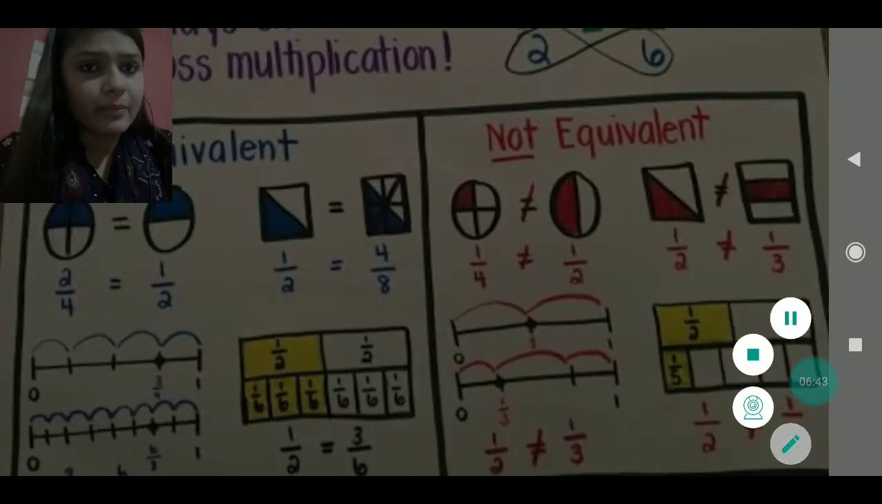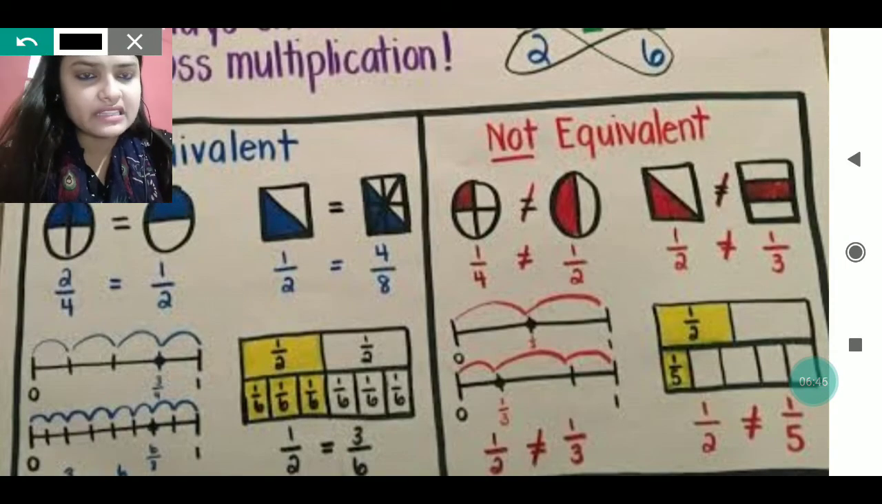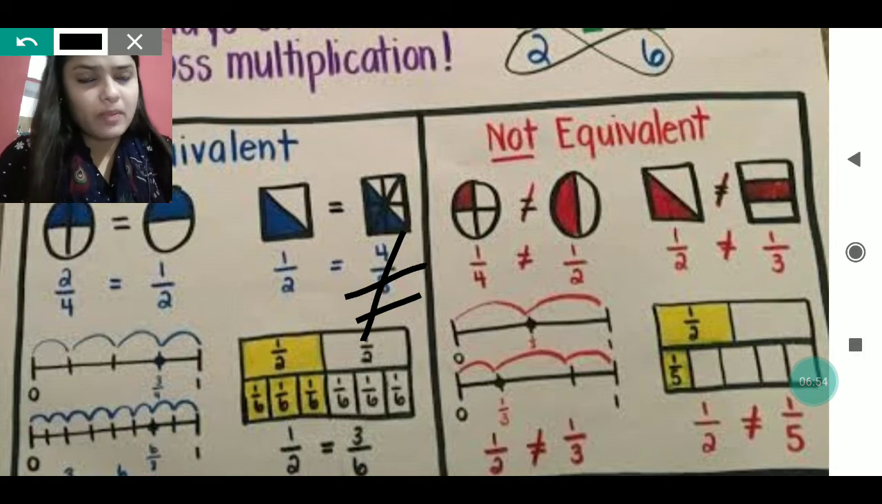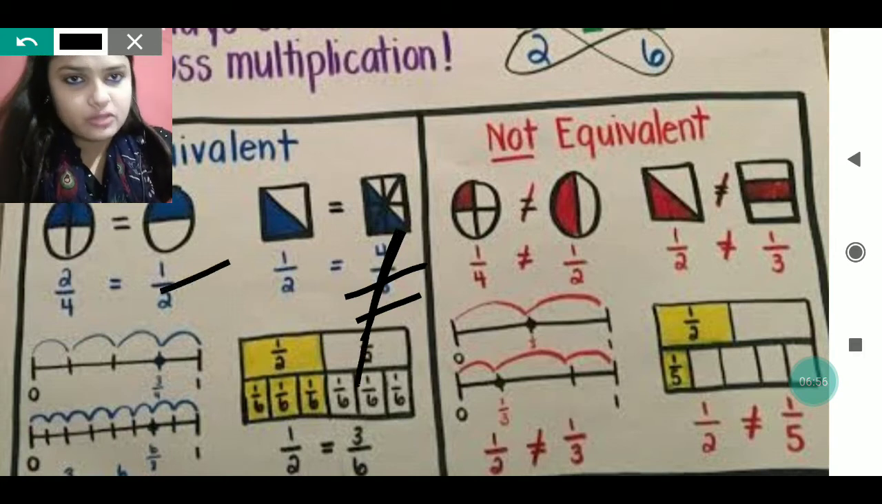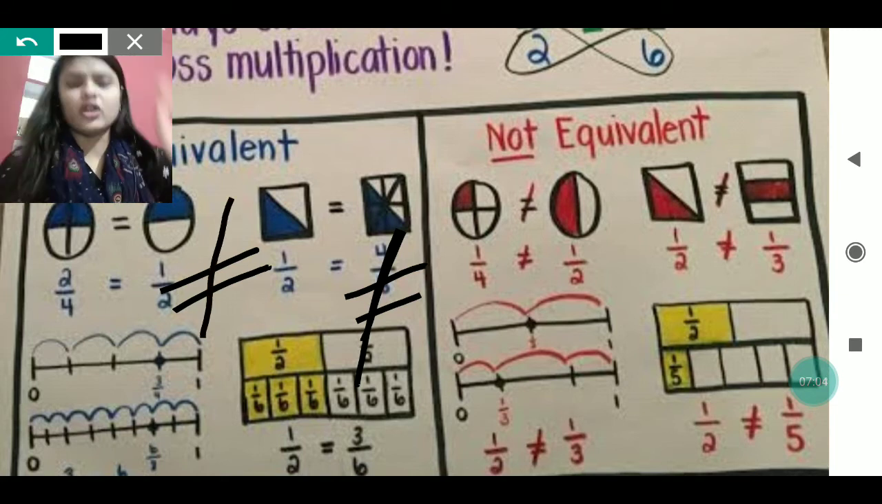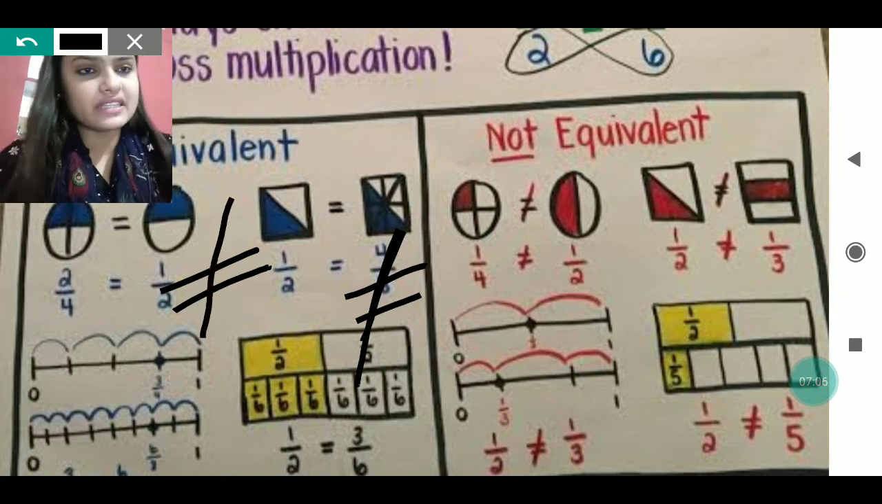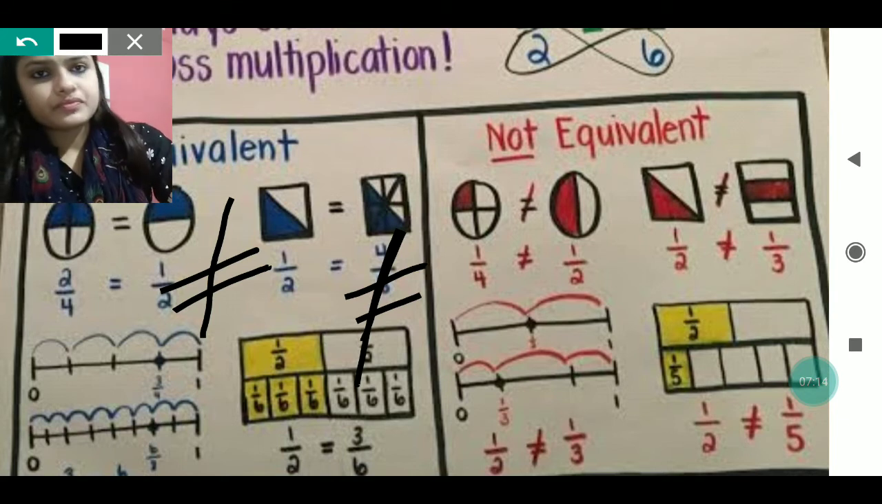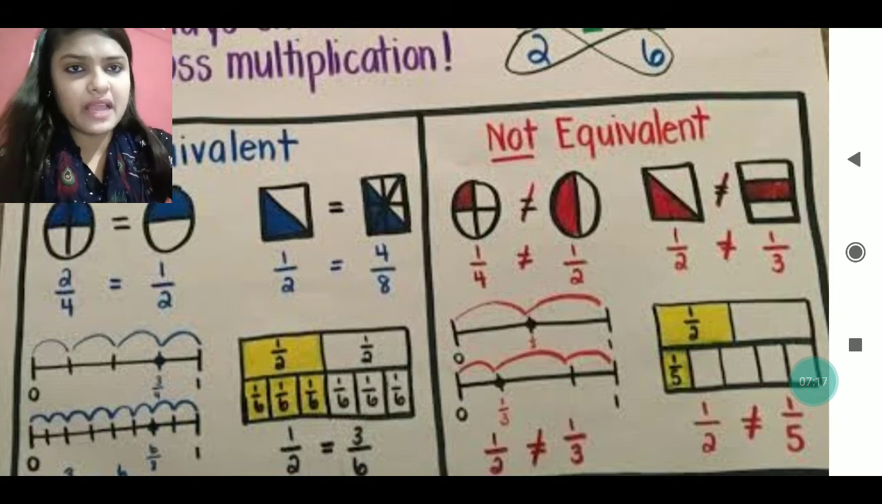For showing that a number is not an equivalent fraction, you have to write the equal to sign and then cross it from the top left to right, like this you have to cross. The equal to sign has one dash upside and one dash downside, and from the top to the bottom you have to cross. That will be considered as not equal. That is called not equivalent, because when we are multiplying these numbers we are not getting the same answer at both places.